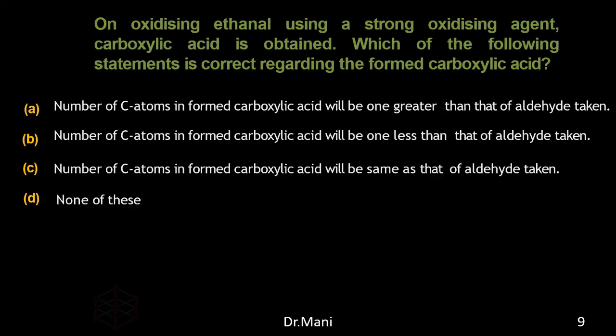So do this question. On oxidizing ethanal using a strong oxidizing agent, carboxylic acid is obtained. Which of the following statements is correct regarding the formed carboxylic acids? So tell me what is the option. First of all, tell me the reaction. What is the meaning of ethanal? Which functional group does ethanal mean?